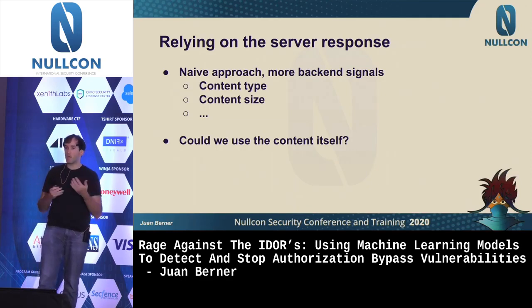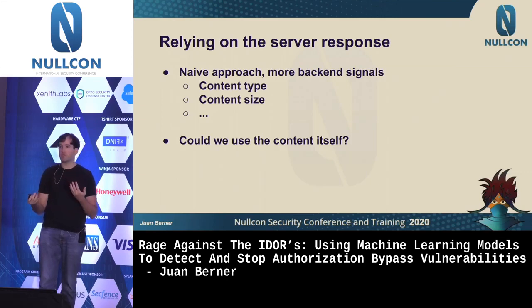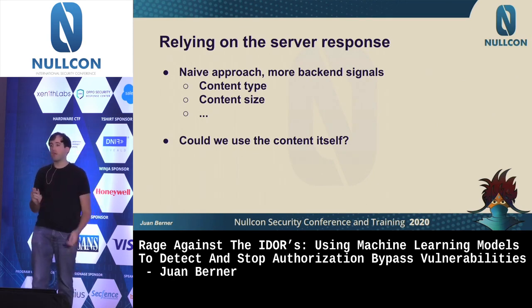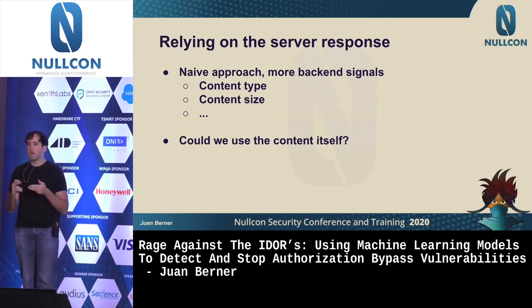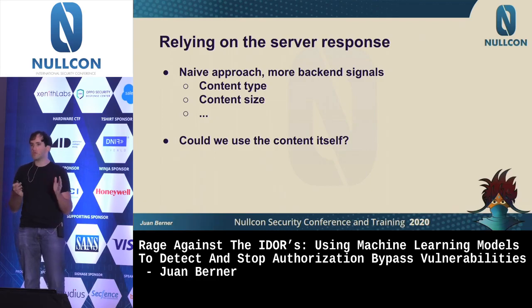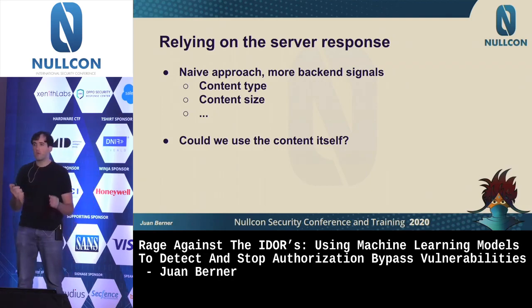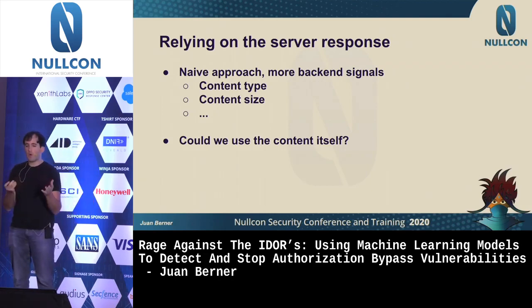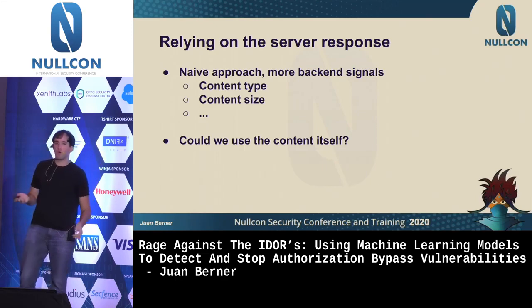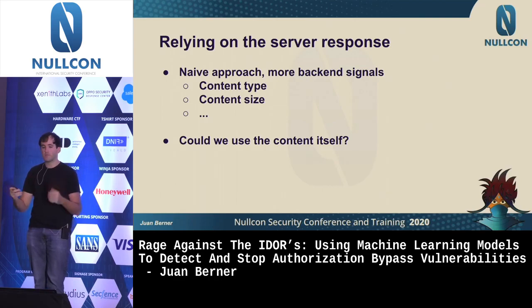But we can actually overcome this by adding more features to our data. So up to now, we were using features which are just signals of the backend information, API calls, database checks, even the wall clock, although it's not a great feature for this case, but information of the request. But what if we could use information from the response itself? So in that case, we might go, okay, I will use the content size. So if it's a larger content, it means I'm returning data. If it's a small content, I'm not.